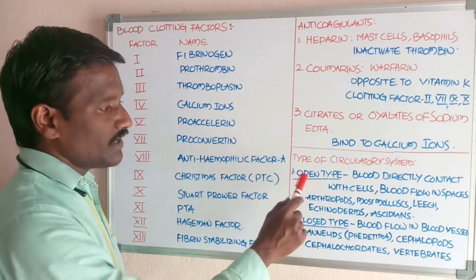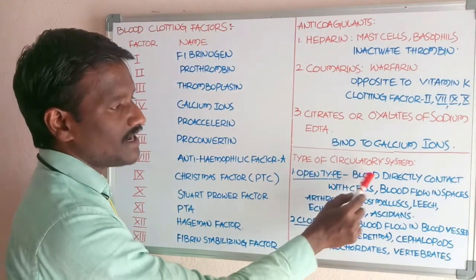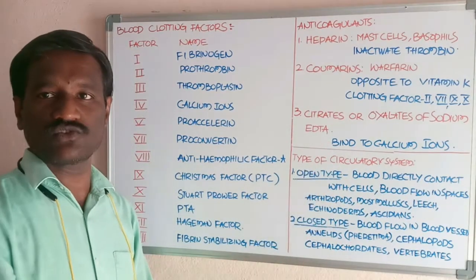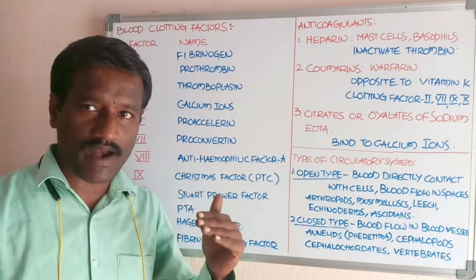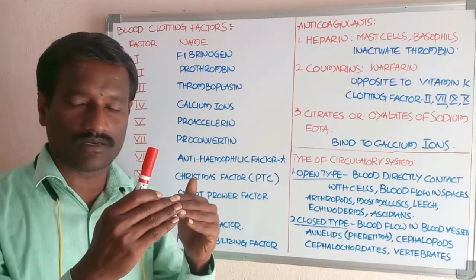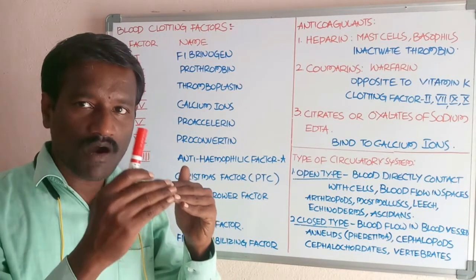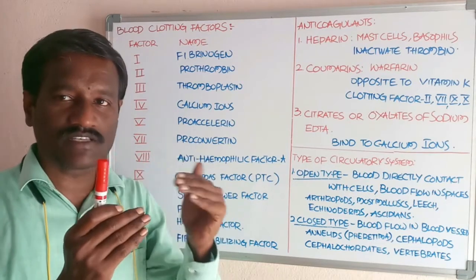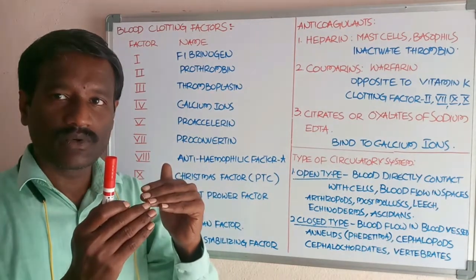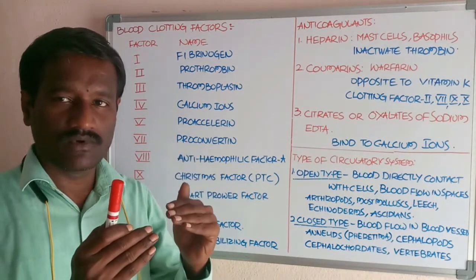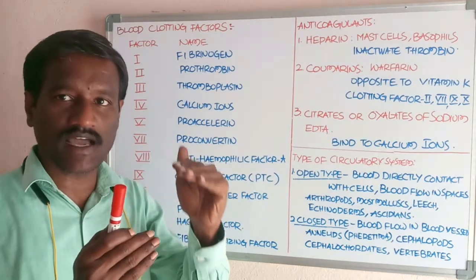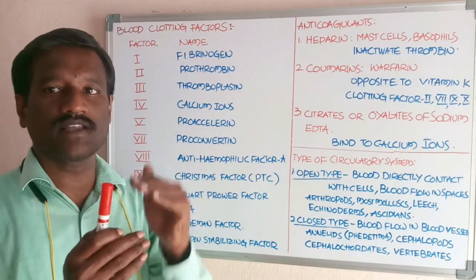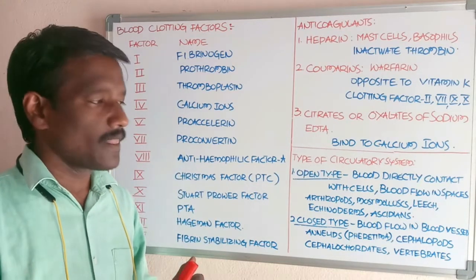In the open type circulatory system, blood is in direct contact with the tissue cells. The body fluid or blood closely contacts the body cells to supply oxygen and nutrients to the cells, along with water molecules, substances, ions, and electrolytes.